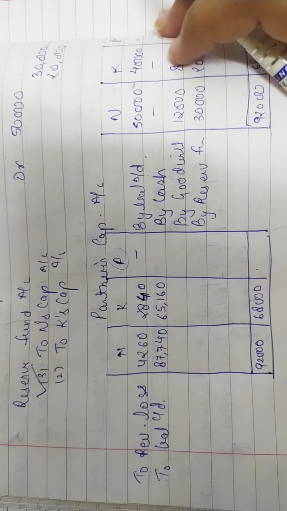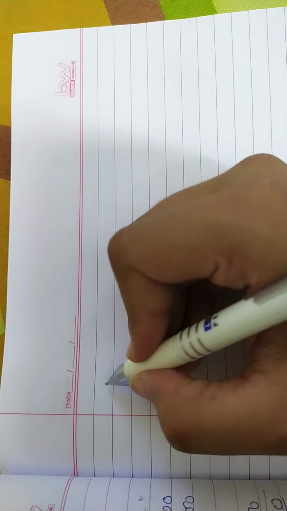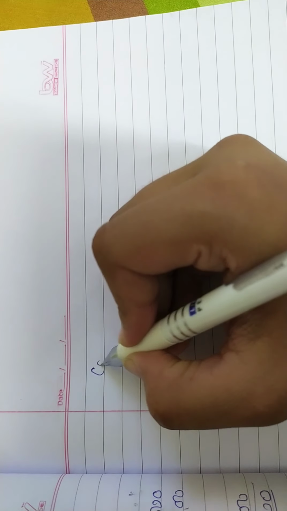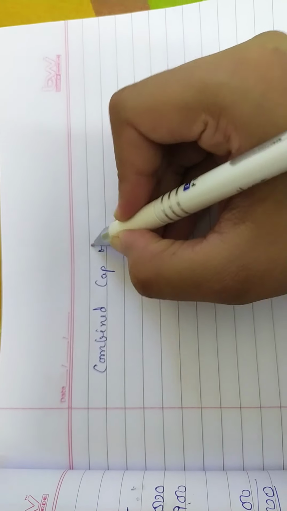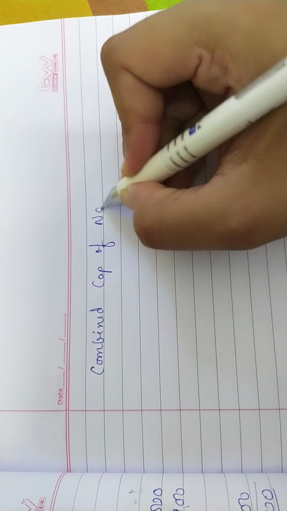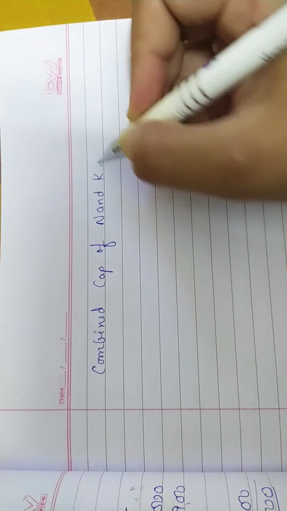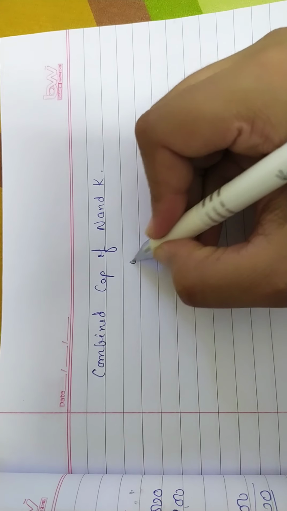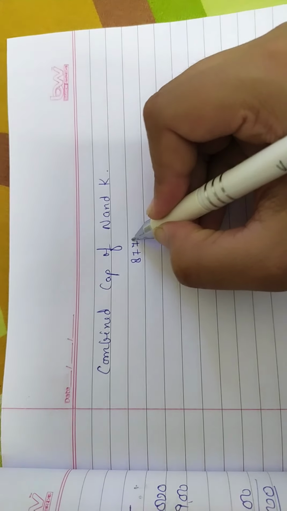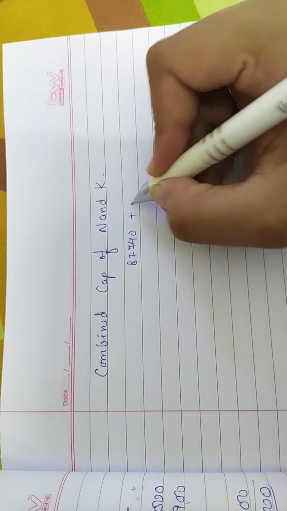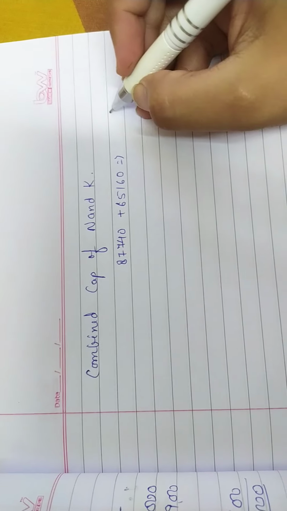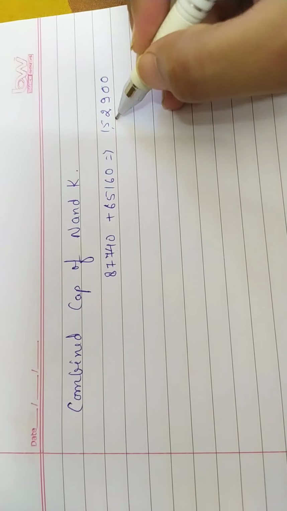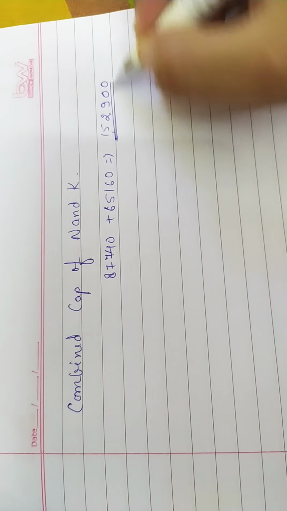Okay, so what we will do, we will calculate combined capital of N and K. Okay, that is 87,740 plus 65,160, and that will become 1,52,900.